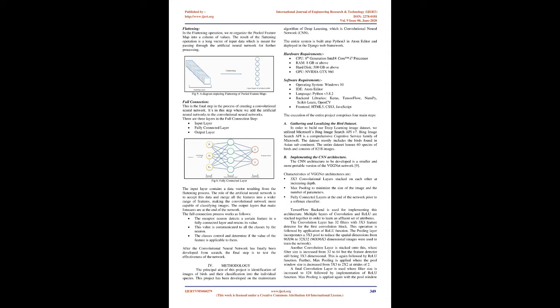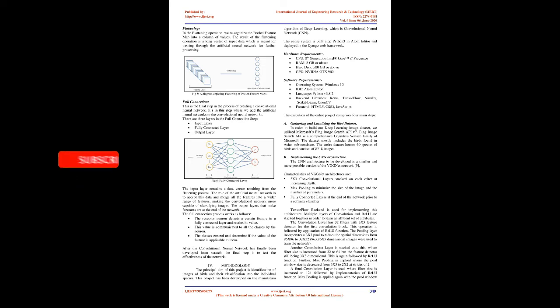Full connection. This is the final step in the process of creating a convolutional neural network. It's in this step where we add the artificial neural networks to the convolutional neural networks. There are 3 layers in the full connection step: input layer, fully connected layer, and output layer. The input layer contains a data vector resulting from the flattening process. The role of the artificial neural network is to accept this data and merge all the features into a wider range of features, making the convolutional network more capable of classifying images. The output layers that make forecasts are at the end of the network.